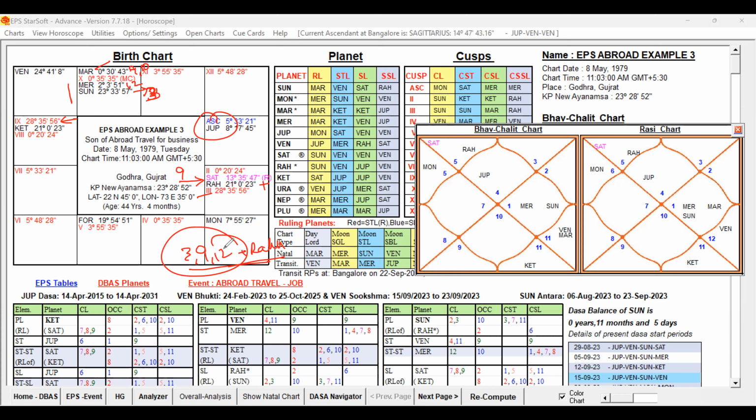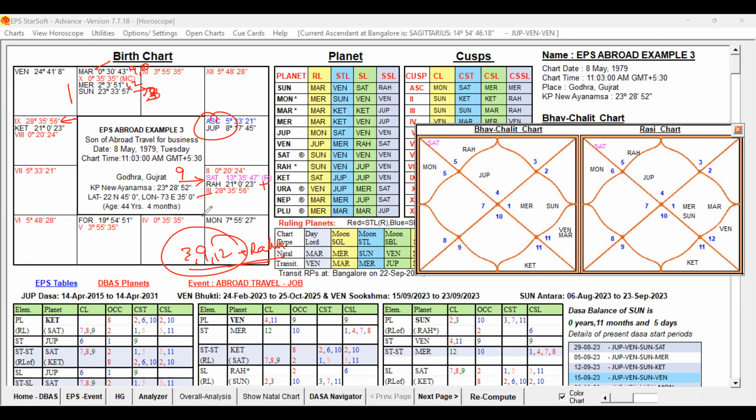So we can see the 3, 9, 12 houses and also Rahu connected to each other. It is indicating they are all supportive for travel abroad or business connected to abroad. So by way of the self-significations and destiny, we can find in the extended signification how far they are favorable. But in the basic study, it is indicating supportive significations, right?